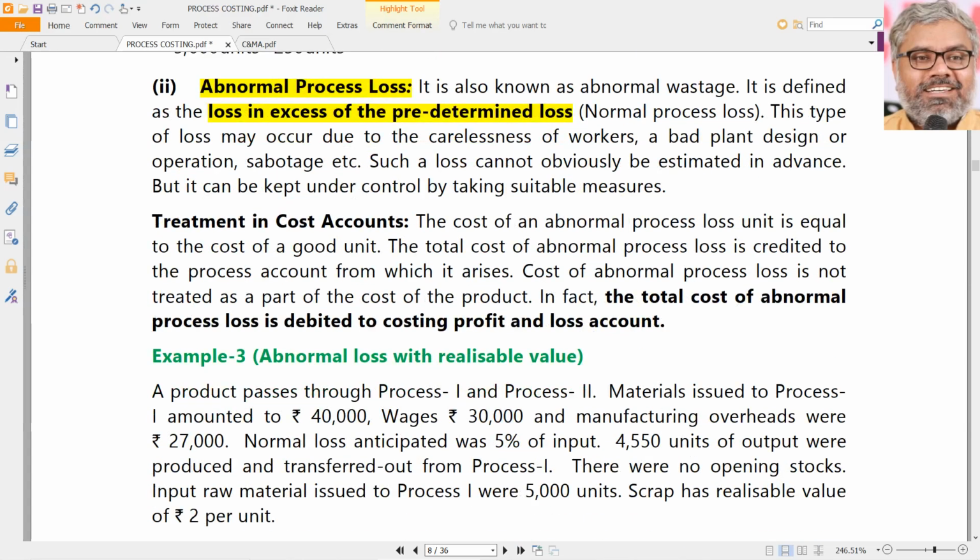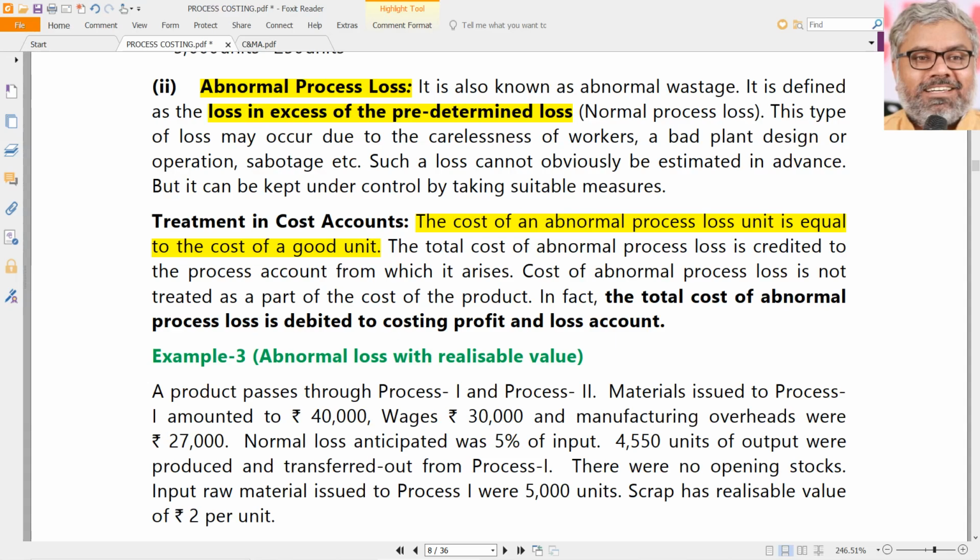How does this abnormal loss have to be treated? The abnormal loss has to be calculated just like we calculate the cost per each good unit. So whatever the cost of an abnormal process loss unit is, that is equal to the cost of a good unit. So abnormal process loss unit cost and cost of good unit both are same. But what happens to this abnormal loss?